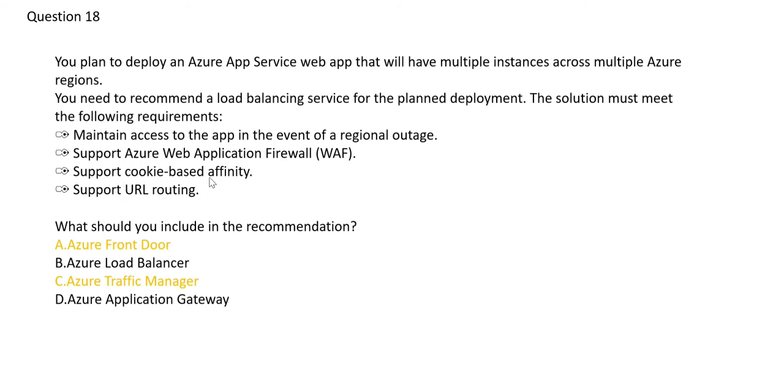Support cookie based affinity. Now what is cookie based affinity? Suppose you are accessing amazon.com, and there is a cookie. So cookie based affinity means when you are accessing amazon.com at 2 p.m. and it went to say a VM.